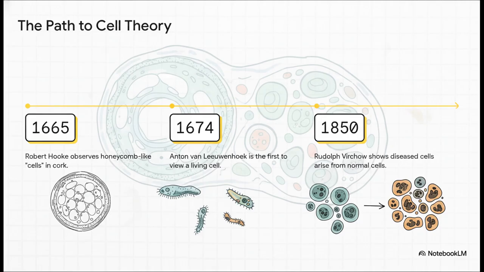It all kicked off back in 1665 when Robert Hooke first peered at cork and saw these little boxes he called cells. Not long after, a guy named Van Leeuwenhoek actually saw the first living, moving cell. But the real game changer? That came almost 200 years later when Rudolf Virchow dropped a bombshell. He showed that all cells come from other cells.